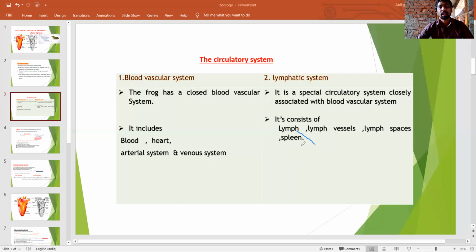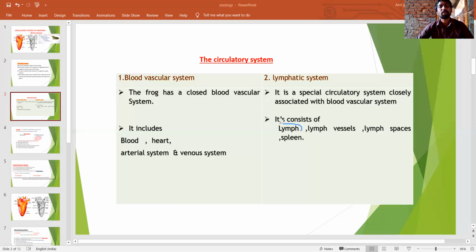It is present between the blood vascular system and the tissue level, between the blood vessels and tissues, where it is transported.